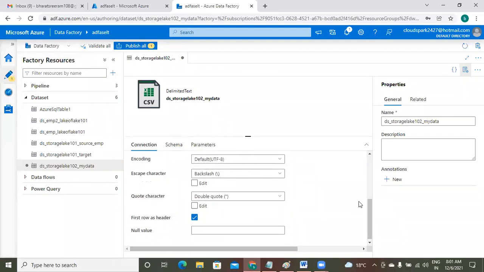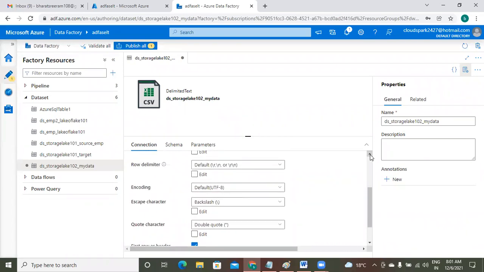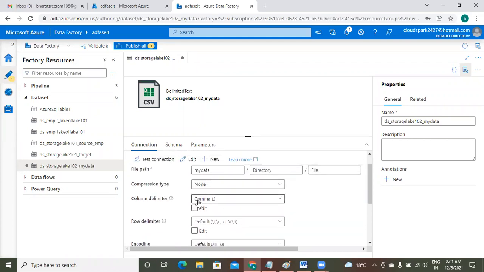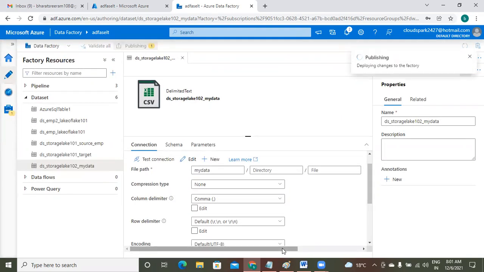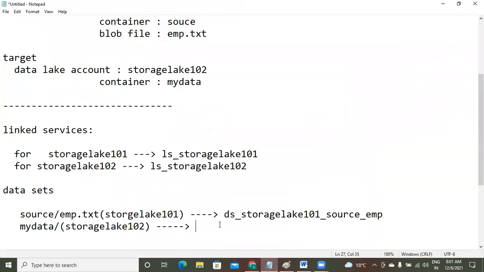Once everything is done, suppose the file is having a different delimiter, you have to select these options. Here comma delimiter, that's why the default comma is selected. Other than comma, if there is another one, you have to change it. Got it? So finally, I am publishing. The datasets created up to now will be deployed. It may take a few minutes. Yeah, it's completed. Okay, all prerequisites are ready for your process.